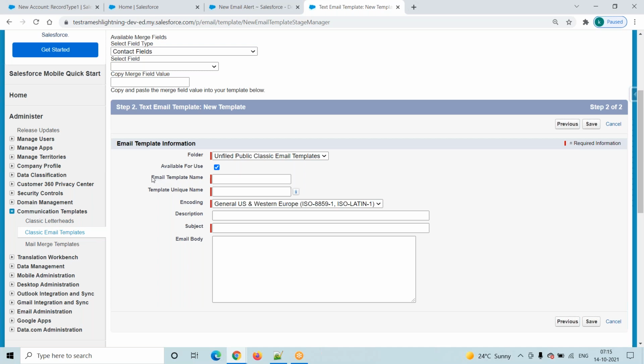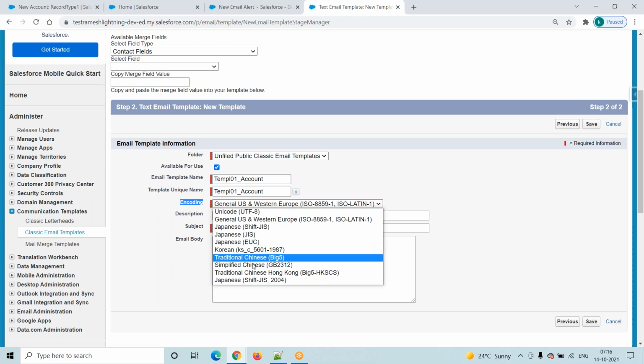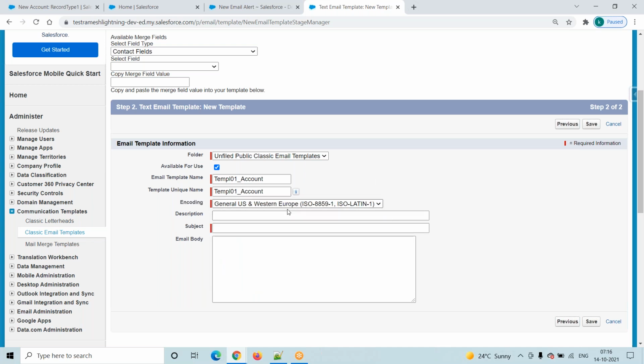Now coming to your email template name. What is your email template name? Any name. While providing names, there is no logic, but provide some meaningful names. Here, template 01 underscore account. We just provided this name; my email template name is nothing but this one. Encoding is by default one, we will just use it. Suppose there are any changes related to the requirement, like languages and all those things, we will select that, but by default this one only.